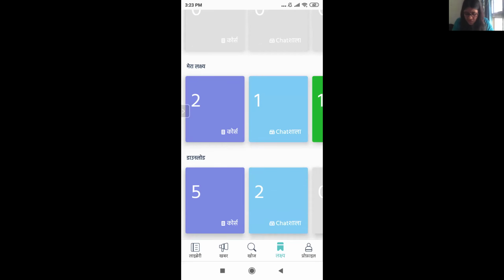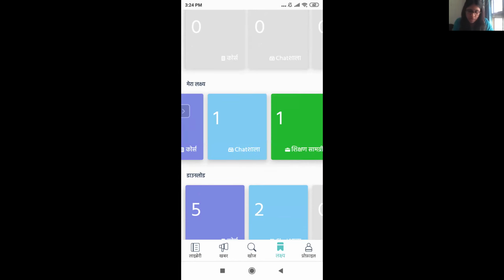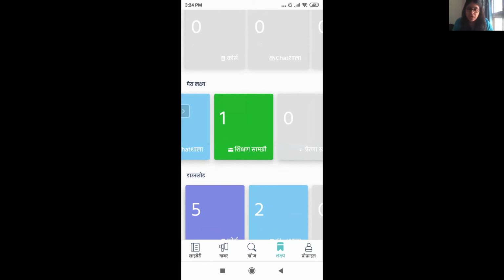Then it is Mera Lakshya. These are the things that you have yourself bookmarked, or the courses that you have yourself selected. When I cover the library section, you will learn how to do this. For now, for myself, I have bookmarked two courses, so they are appearing in Mera Lakshya. I have also bookmarked one podcast, so that's coming under one Chatshala. I have also bookmarked one teaching resource, so that's one Shikshan Samagri.